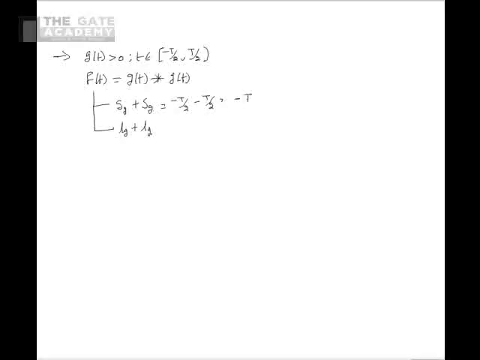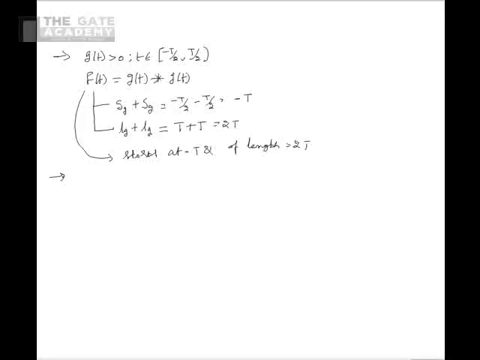This is equal to minus T. Similarly, here we see that length of g of t is T plus T. This is equal to 2T. From this, we see that f of t starts at minus T and is of length 2T.